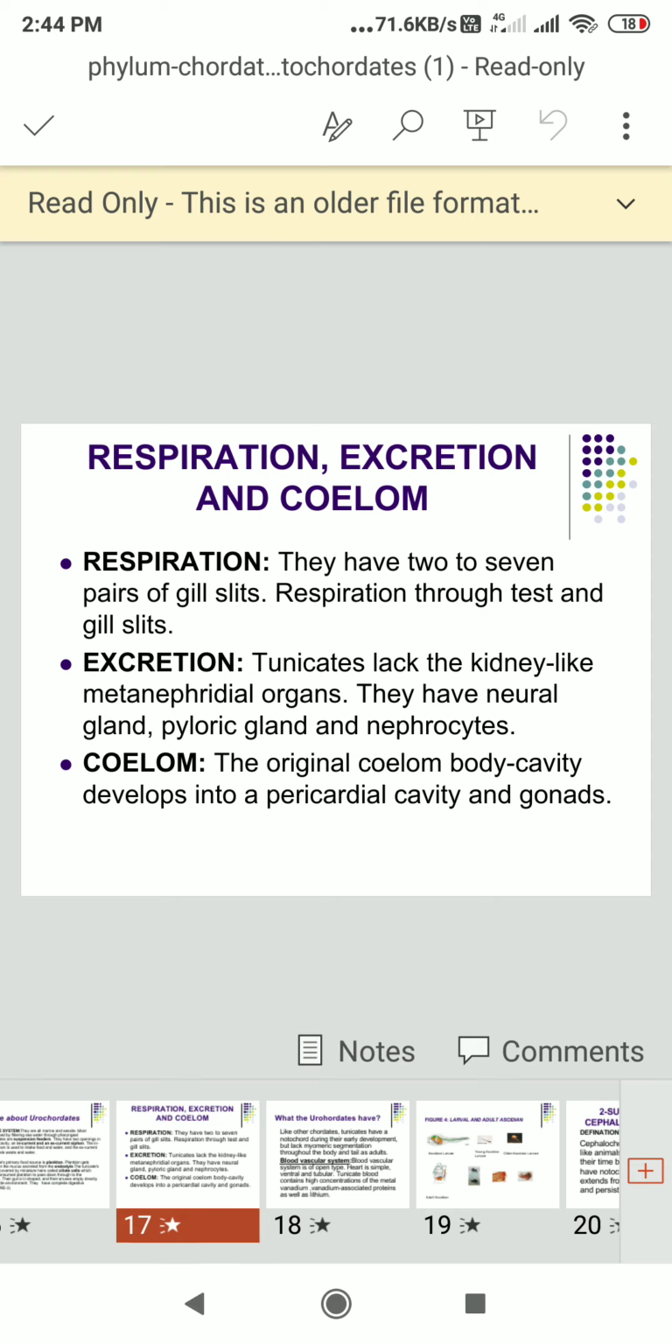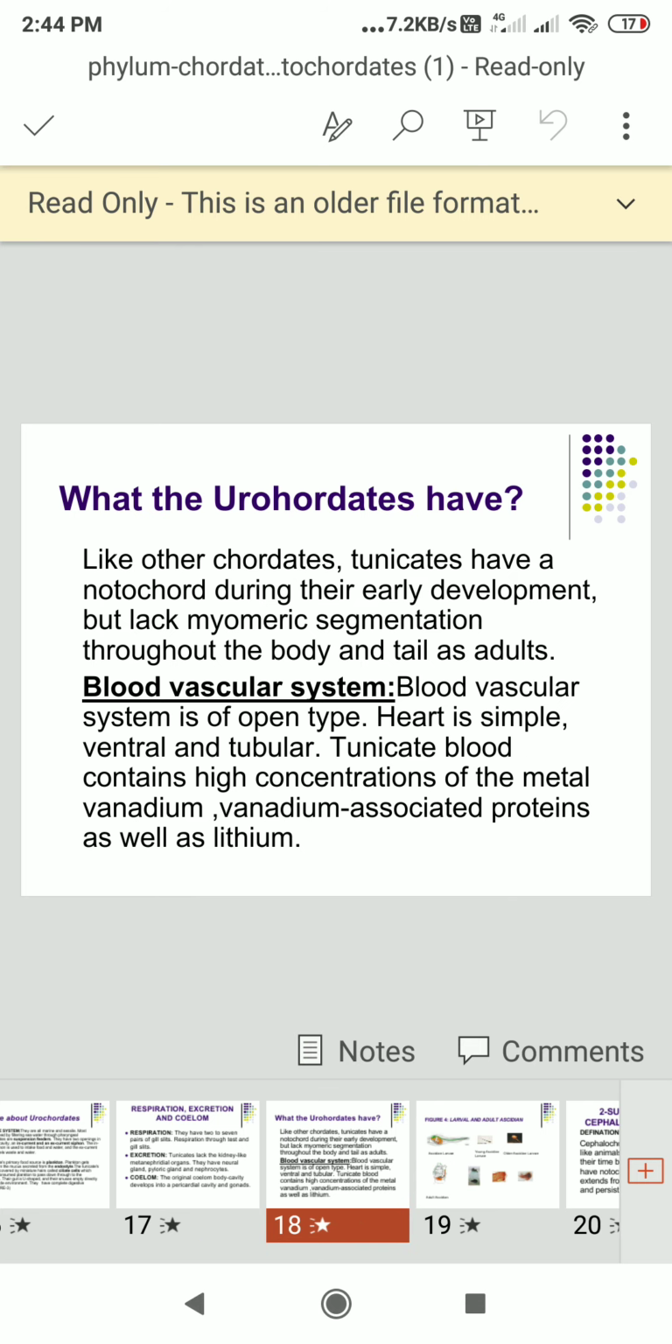Now the respiration, excretion and coelom of these protochordates. For respiration, they have 2 to 7 pairs of gill slits, and respire through the gill slits. Excretion: tunicates lack kidney-like metanephridial organs. They have a neural gland, pyloric gland, and nephrocytes. The original coelom body cavity develops into the pericardial cavity and gonads.